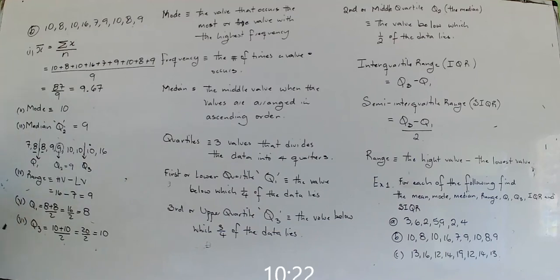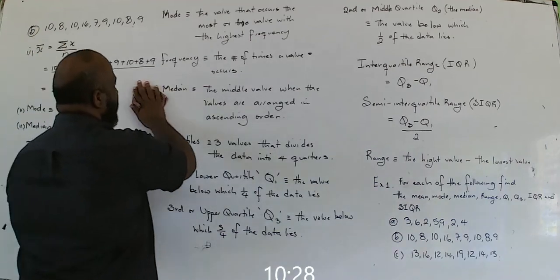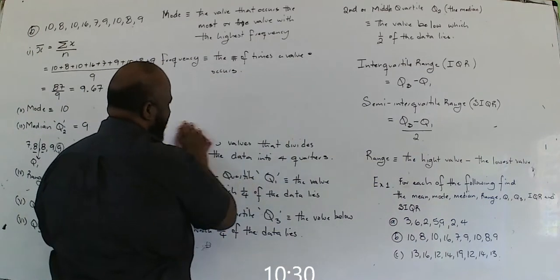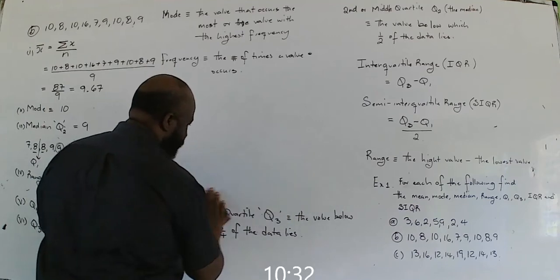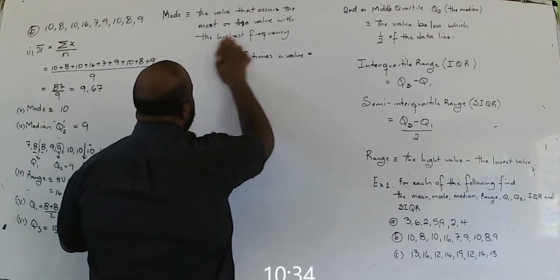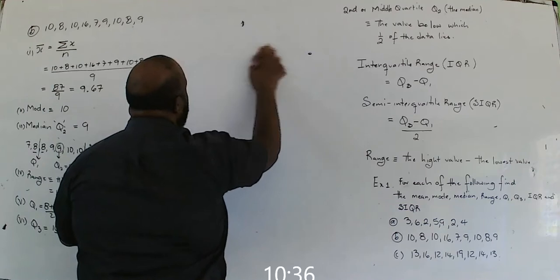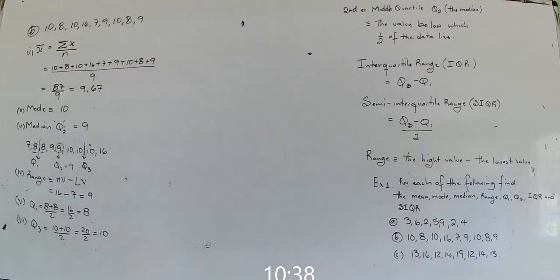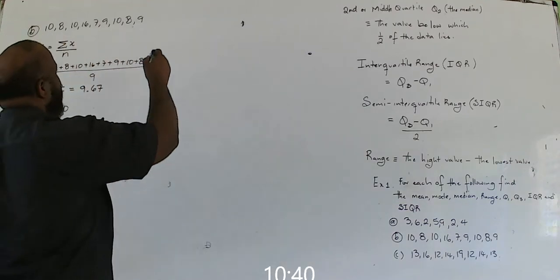What did I ask to find next? Next I asked you to find the IQR. IQR is the interquartile range. Next we're to find the IQR.